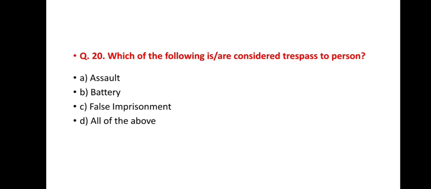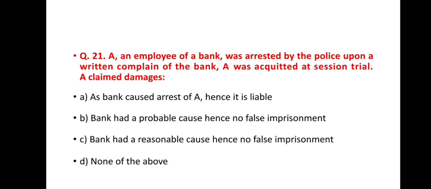Next question, question number 20. Which of the following are considered trespass to person? Option A assault, option B battery, option C false imprisonment, and option D all of the above. And the correct answer is option D, all of the above. That means assault, battery, and false imprisonment, these all are trespass to the person.